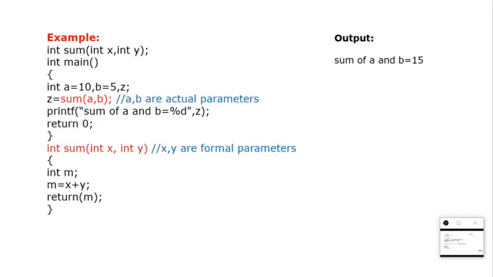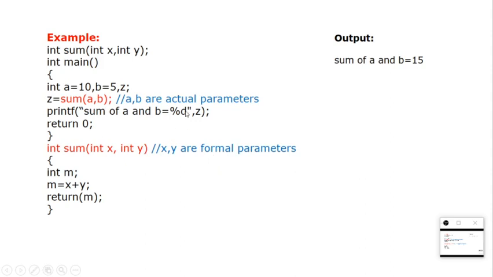So let us see a small example. See here, I have a program which contains the sum of two numbers. So I am passing a and b values. I am writing two parameters in the function call, which are a and b. So these a and b are called actual parameters, and the values are passed to other variables. For example, in the function definition you have int x and int y. So x will copy the a value and y will copy the b value. So these x and y are called formal parameters.